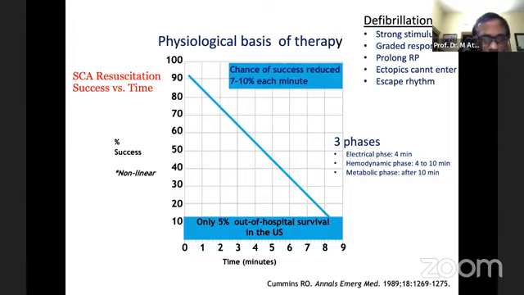This graded response prolongs the refractory period, and this prolonged refractory period prevents the entry of any kinds of ectopic beats during this time. So there will be a graded response, prolonged refractory time, no ectopic entrance. So there will be a chance of an escape rhythm, that is the sinus rhythm. This is how defibrillation works, and this physiological concept is used for the therapy.